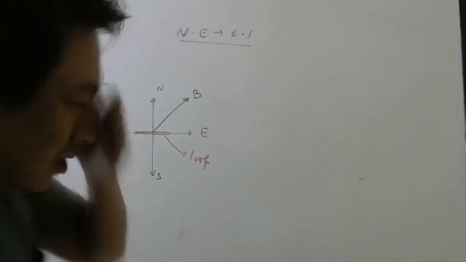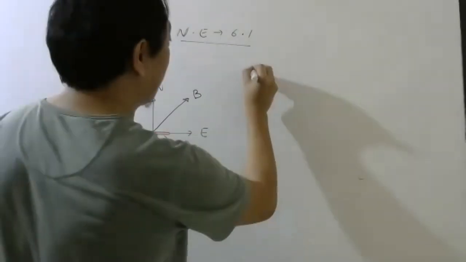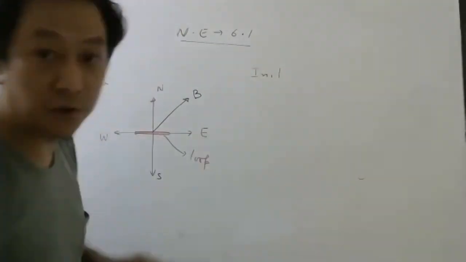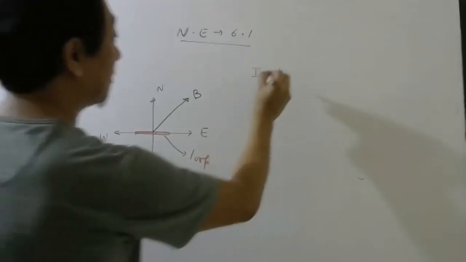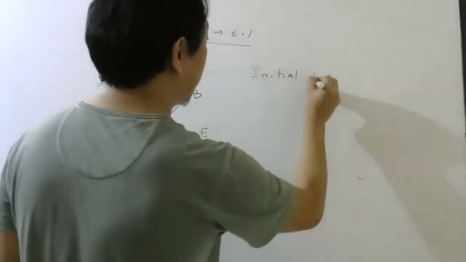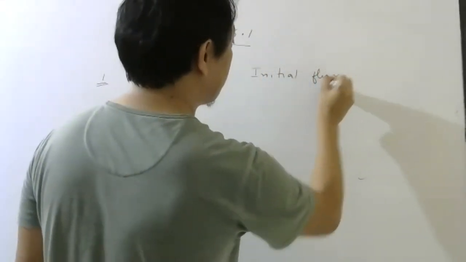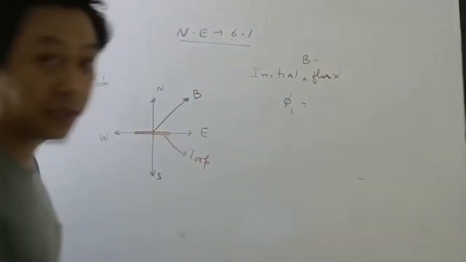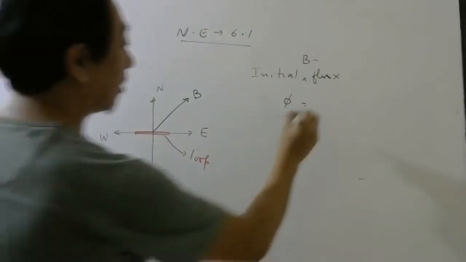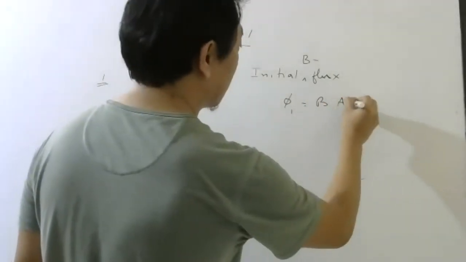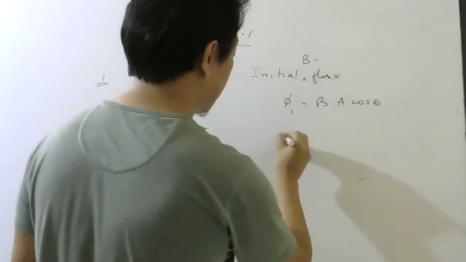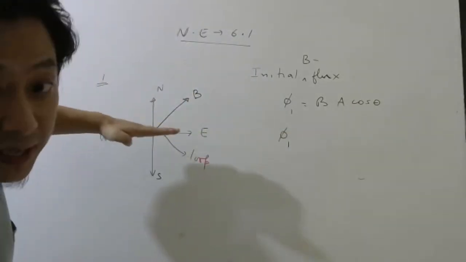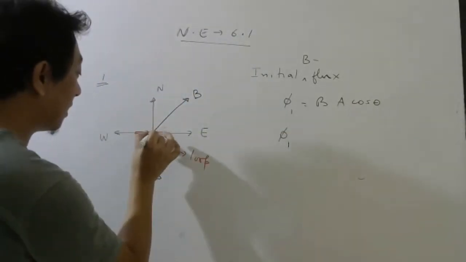Very simple. Let us calculate the initial flux, because we have to calculate the change in flux. So initial flux, phi 1, initial magnetic flux. What is the formula? B A cos theta. Now, if the plane is like this, the area vector will be here.